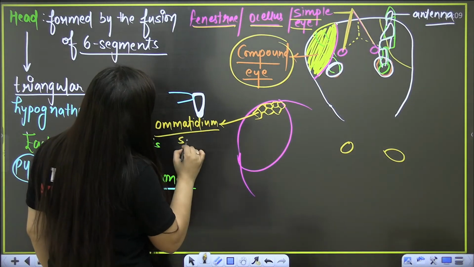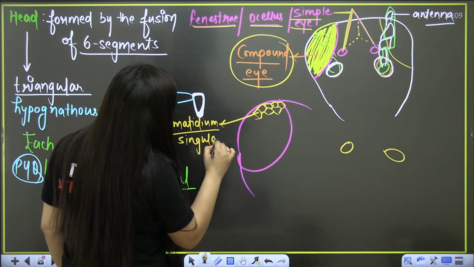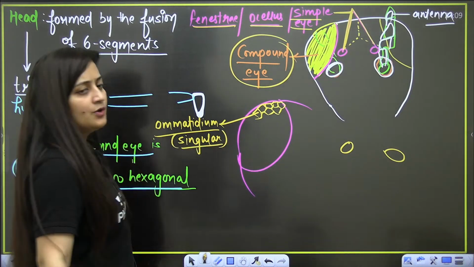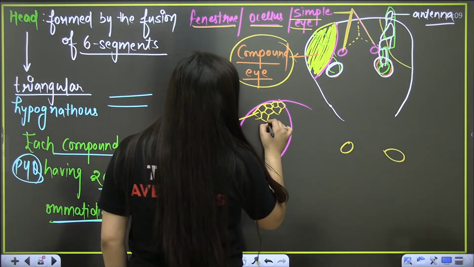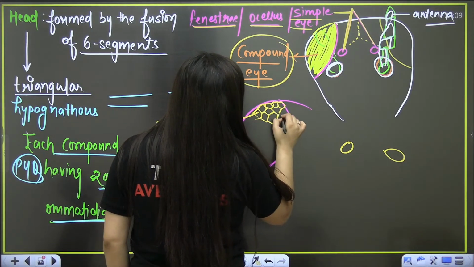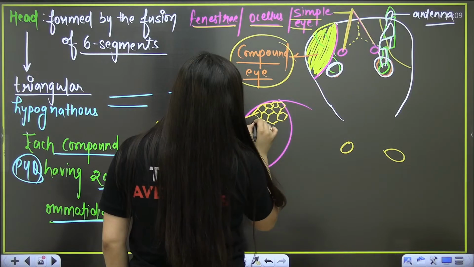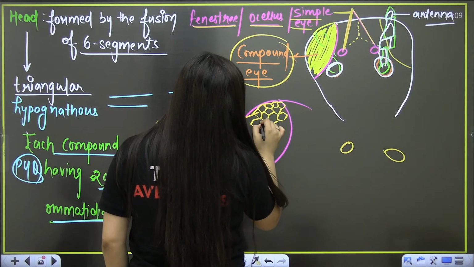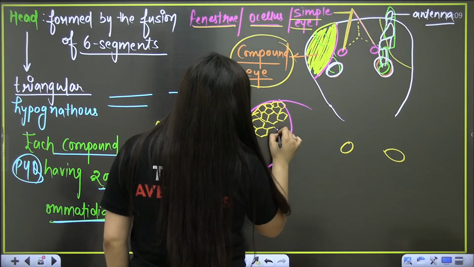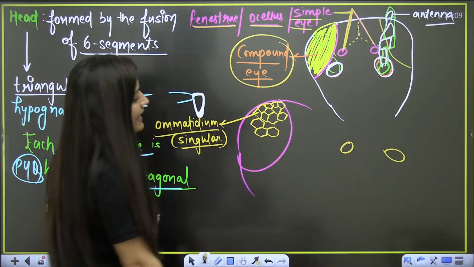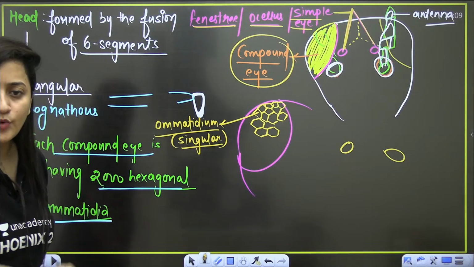Ommatidium is singular, ommatidia is plural. So here it is made up of what? Hexagonal subunits, and that is known as ommatidia.